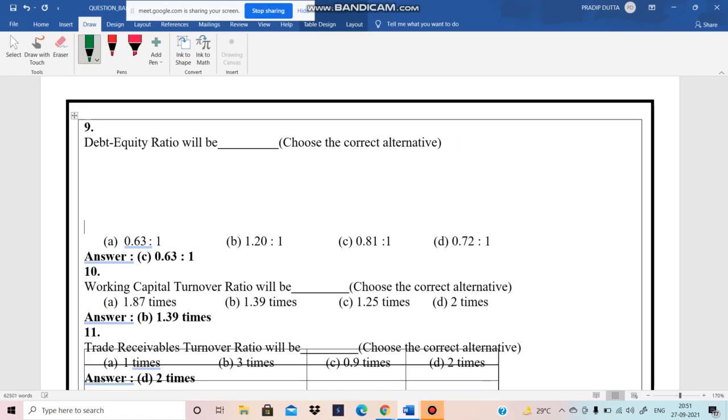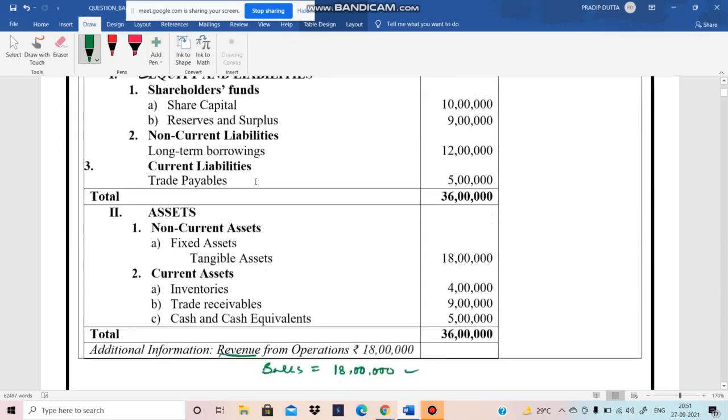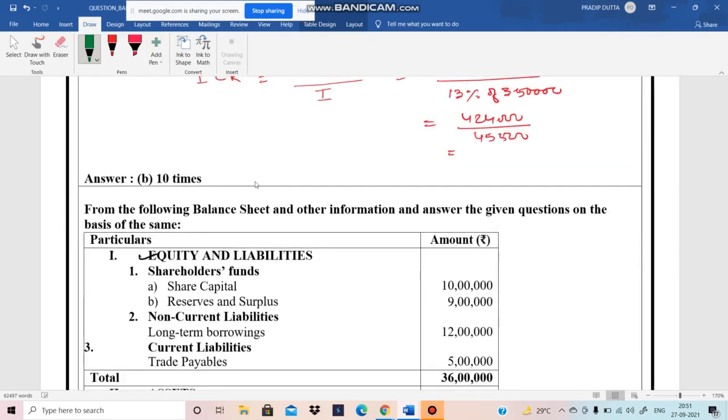We have to choose debt equity ratio. So what is the formula of debt equity ratio? Very simple, debt by equity. Okay, so debt means the loan. So what do you mean by the debt? In the balance sheet, debt means the long term borrowing.